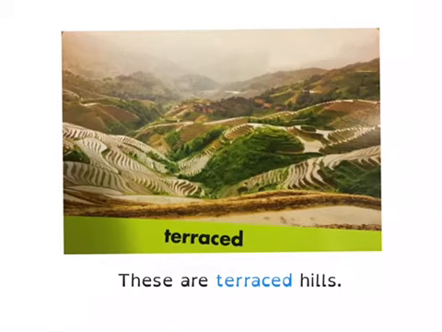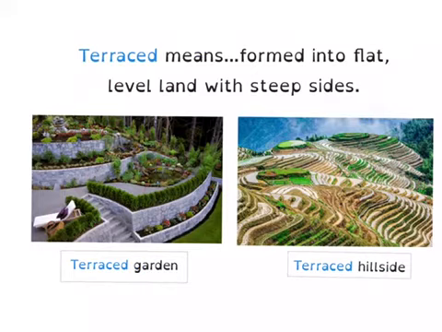Our next word is terraced. These are terraced hills. So if you look at this picture, there's a bunch of hills, and it says that they are terraced. These hills look a little different from maybe hills you're used to seeing. So what do you think it means for these hills to be terraced? Terraced means formed into flat, level land with steep sides.